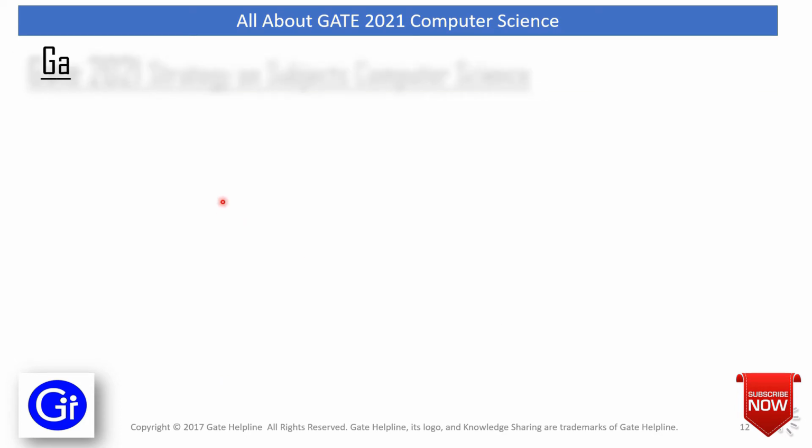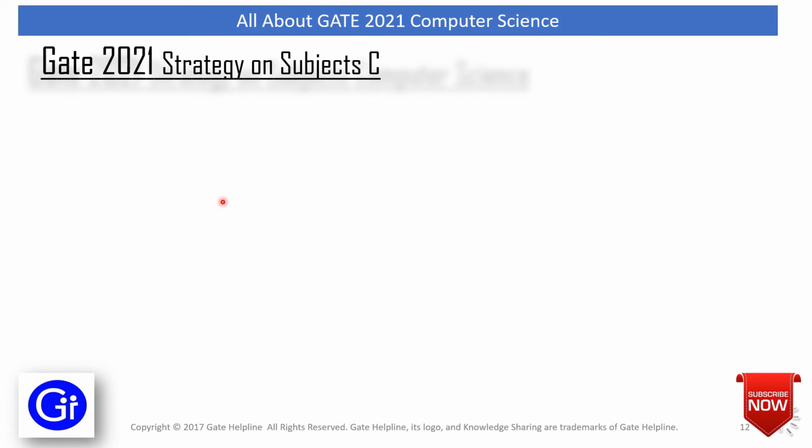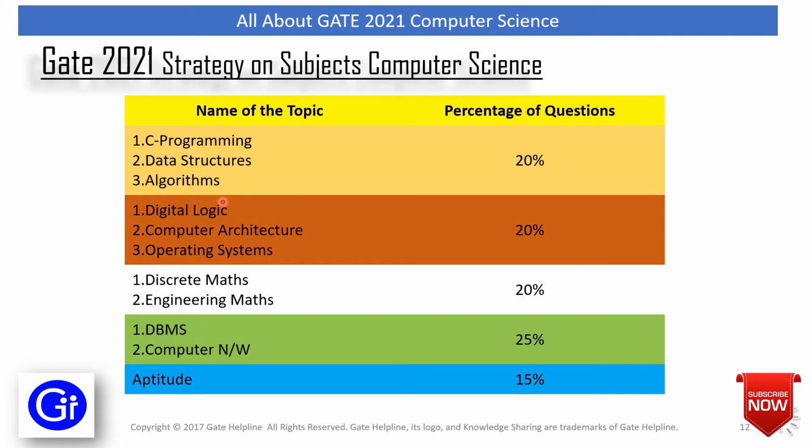In this section, we'll see GATE 2021 strategy on subjects for computer science. As we have seen the weightage for each subject, now we will see what our strategy on subjects will be while we are choosing them and preparing for GATE 2021. Subjects are listed on the left hand side and their percentage of questions on the right hand side. So here, if you are going for C programming, then you should consider data structures and algorithms as well, because all these three have similar kinds of questions and they might get clubbed.